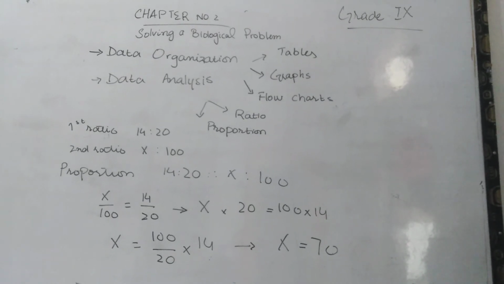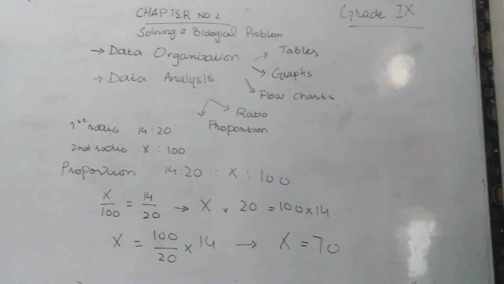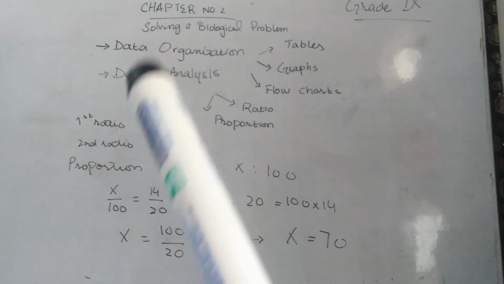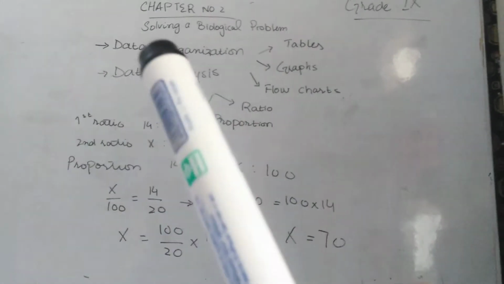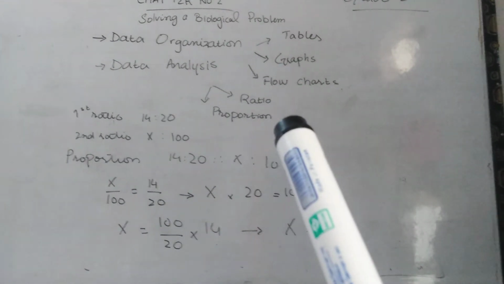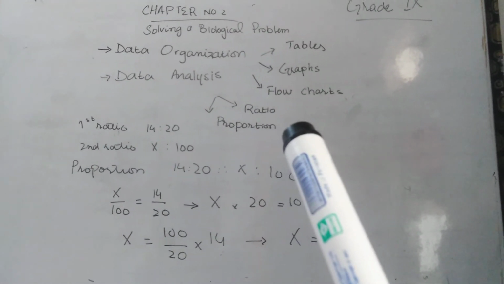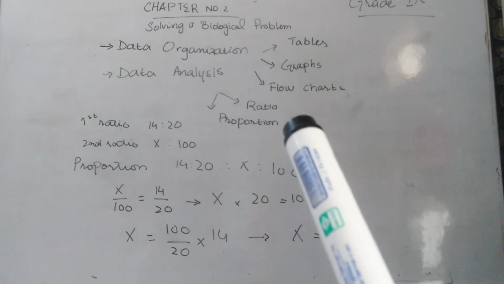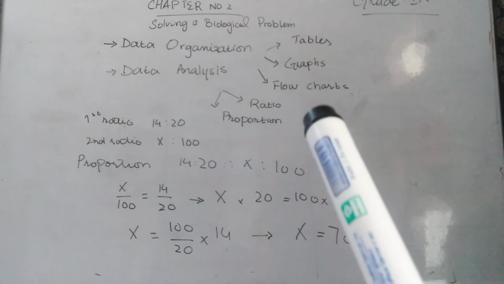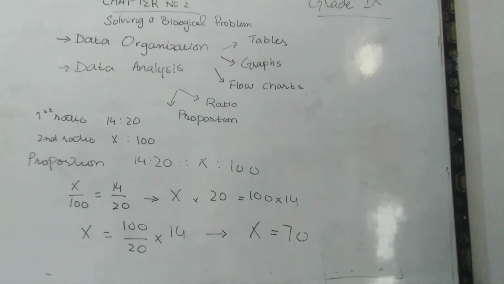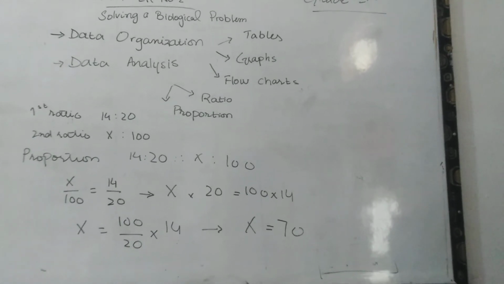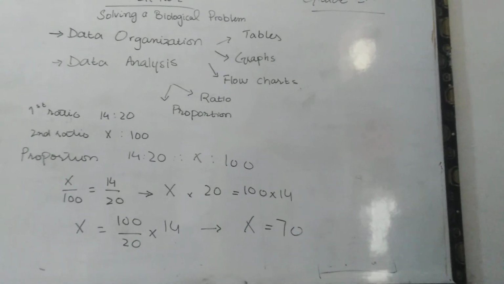We will create a small problem of a malarial disease, and we will analyze data. Data can be analyzed in ratio and proportion. I think you have done ratio and proportion in your lower classes and also in mathematics. For better understanding of data analysis, biologists create a small problem.